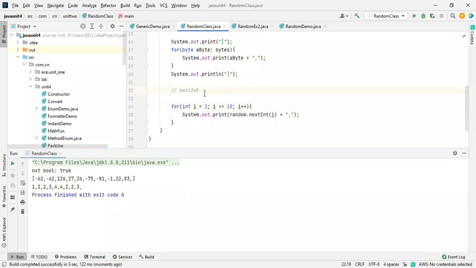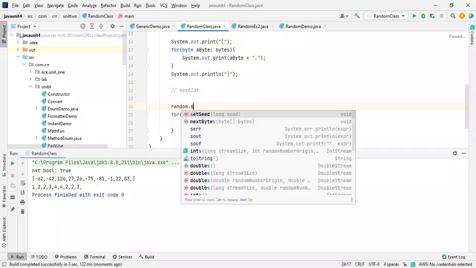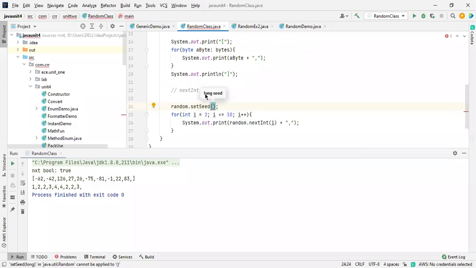Now see this thing, just now I'm setting random dot set seed. This should be a number, I mean, it should be a long number. Whatever number it is, we have to mention it. I'm setting the seed to 2. But I'm giving here, okay, I will change the seed to 5.